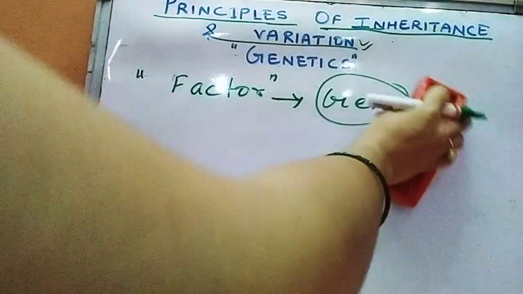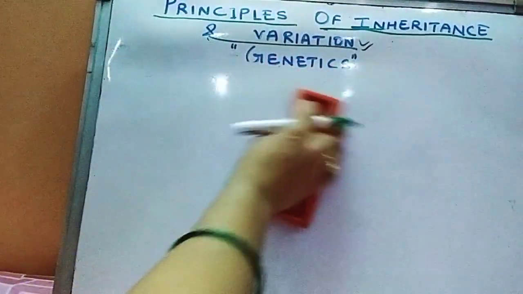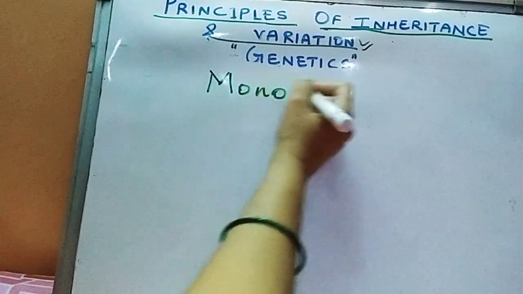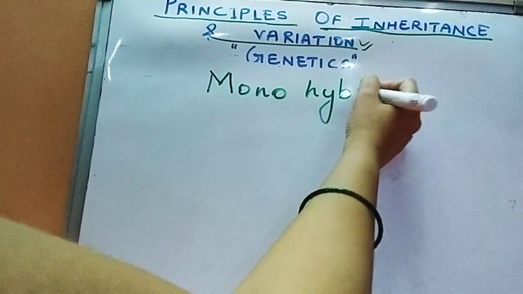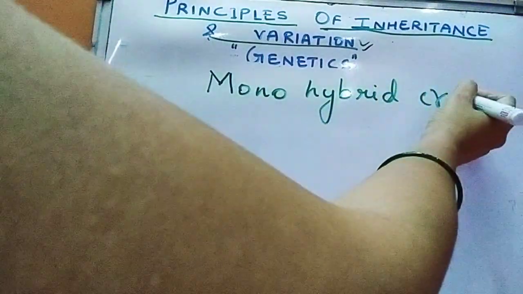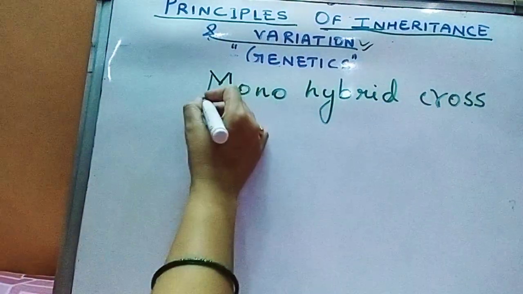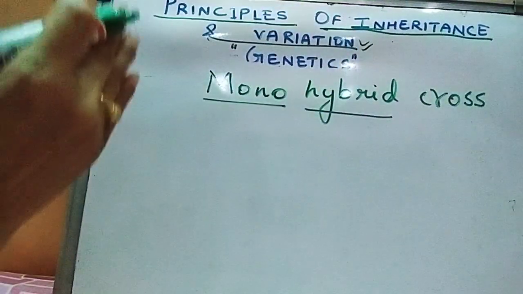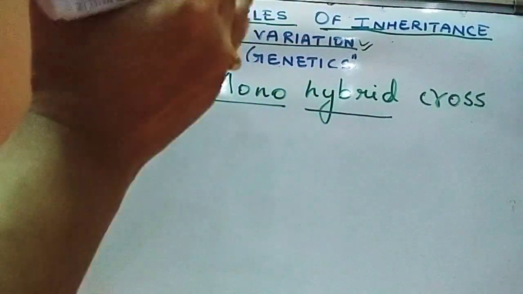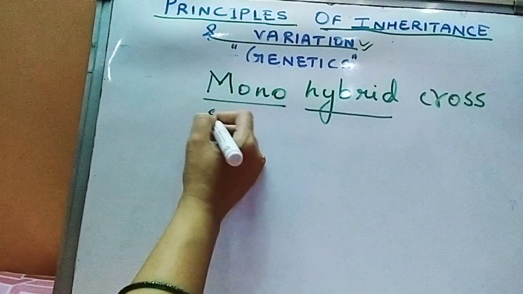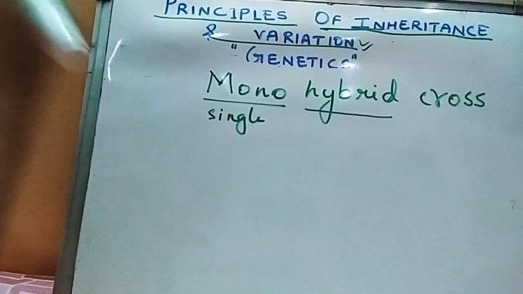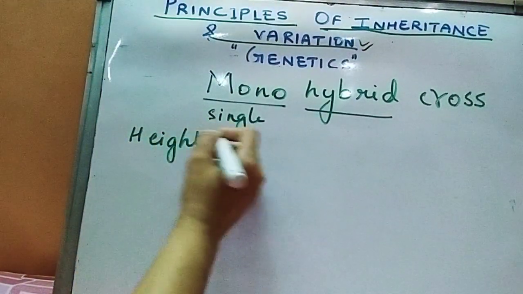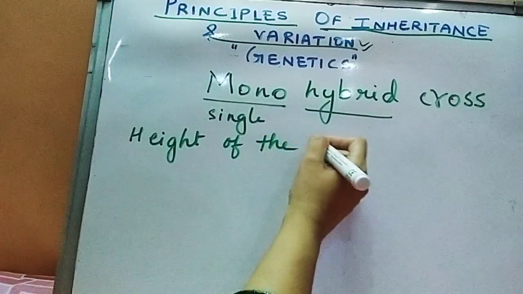So starting with Mendel's first experiment, it was the monohybrid cross. Now please try to understand. He was crossing two plants, so cross. Mono means single, hybrid means a single pair of contrasting characters. So what he took in the first cross was the height of the pea plant.